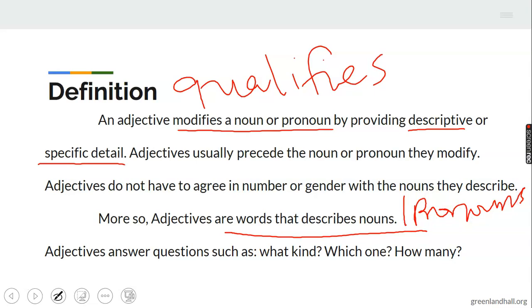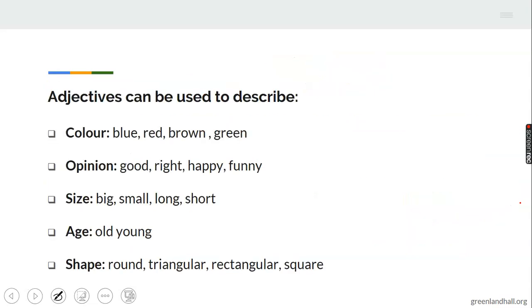Adjectives answer questions like: what kind? I have a red pen. What kind of pen? Red. Which one? I have the brown envelope. Which one? The brown envelope. How many? I have 10 rulers. How many? 10 rulers. They answer these questions because they describe and give specific details.